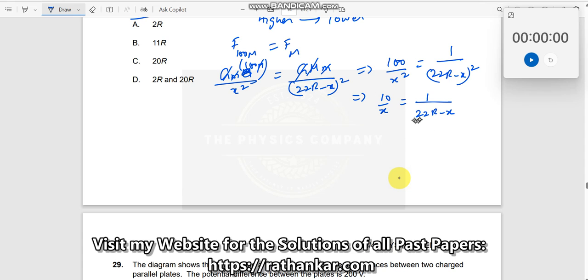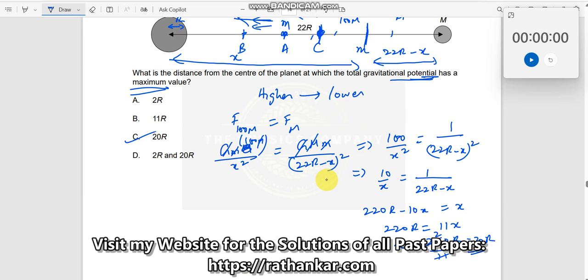Let me solve for x. When I cross multiply, I get 220r minus 10x is equal to x, or 220r is equal to 11x. So x should be equal to 220r divided by 11. 11 ones are 11, 11 twos are 22. So this should be equal to 20r. Thus the answer here should be 20r.